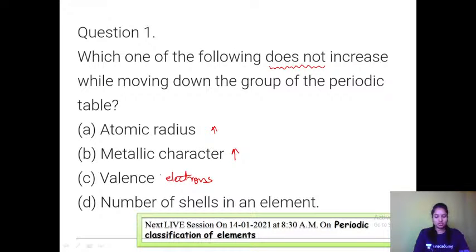So please make sure that you know all the concepts before answering any particular question. This is the right answer, but still we will see the last option also, because sometimes, when you do not know, you can eliminate the wrong answers and somehow come to a conclusion for a better answer. Then the last one, number of shells in an element. At each step a new shell is added, so definitely the number of shells is also going to increase. So for this, option C is the answer.